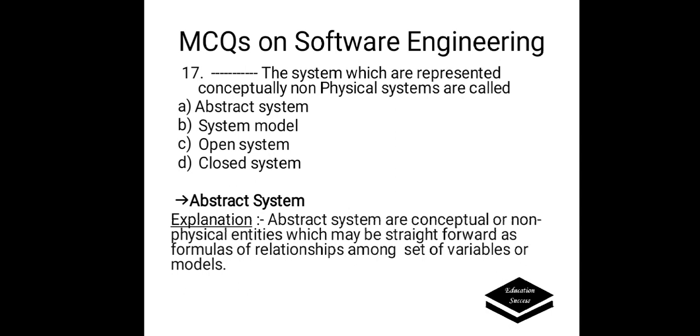Dash the system which are represented conceptually non-physical systems are called. Options are A. Abstract system, B. System model, C. Open system, D. Closed system. Correct answer is abstract system. Abstract systems are conceptual or non-physical entities which may be straightforward as formulas of relationships among set of variables or models.